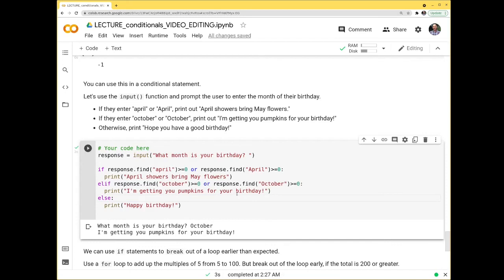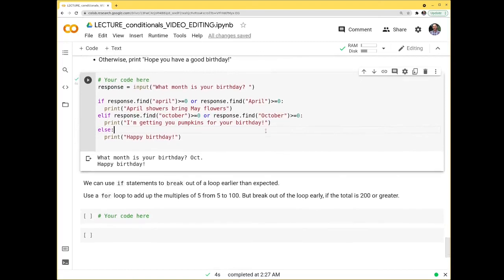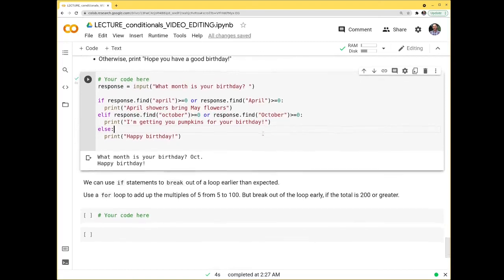So now here's where, if I've only got these two options, if I just say oct, it doesn't actually get to that because I'm looking for the whole string. Now you could change to look for just OCT if you wanted to, and that's an option if you were coding this up for some sort of choose your own adventure or text-based game.